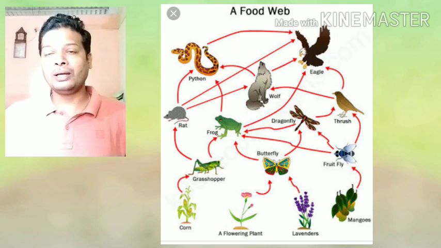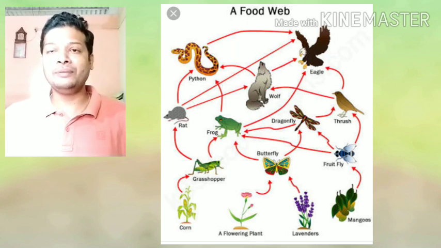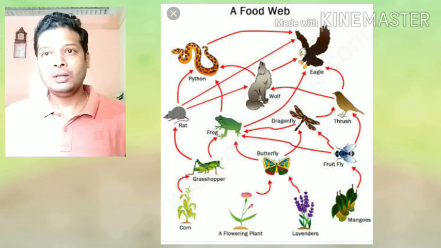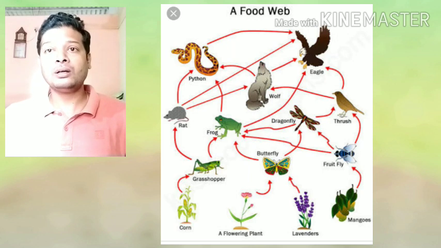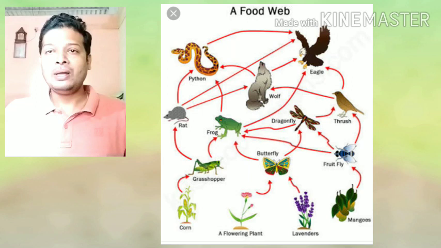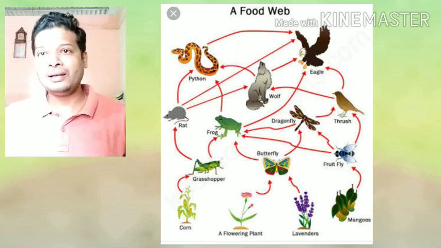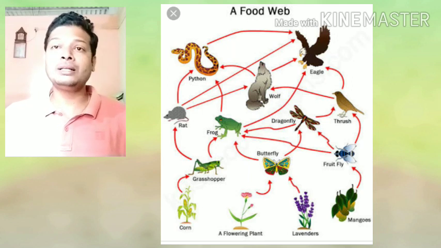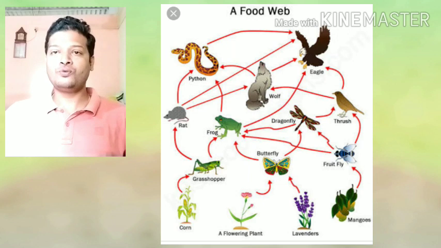Likewise, frog is not only eaten by snake, it can be eaten by eagle also. So here we get a complex network, and this network in an ecosystem is called a food web. There is never a single food chain. Many food chains are interlinked with one another, and as a result of that we get a food web.